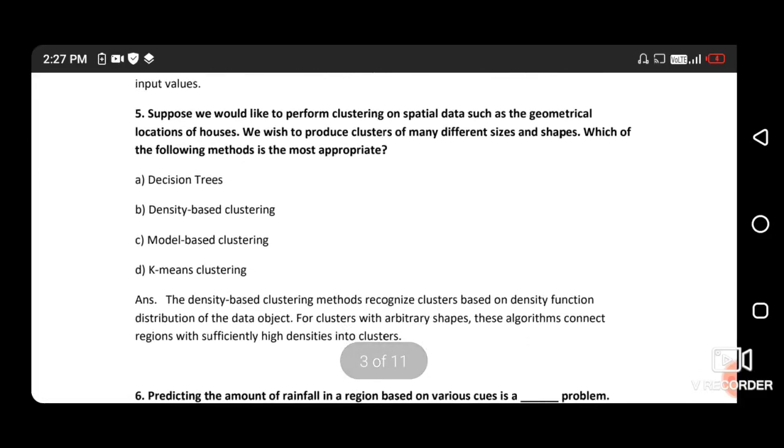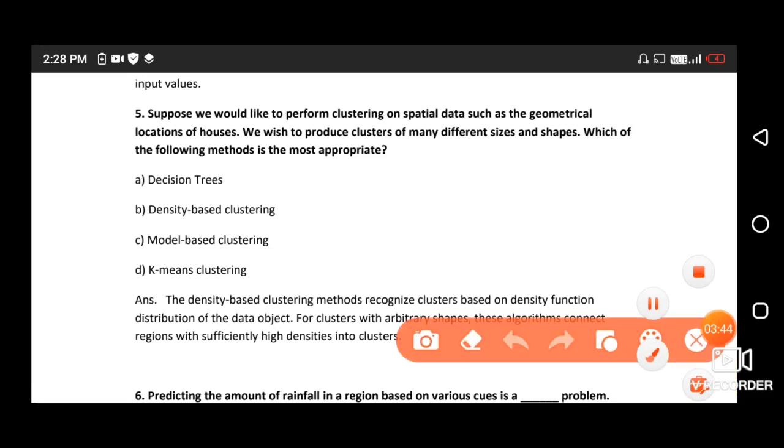Question number 5. Suppose we would like to perform clustering on spatial data such as the geometrical location of houses. We wish to produce clusters of many different sizes and shapes. Which of the following methods is the most appropriate? So the right answer is density-based clustering.